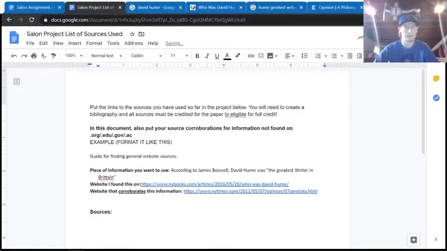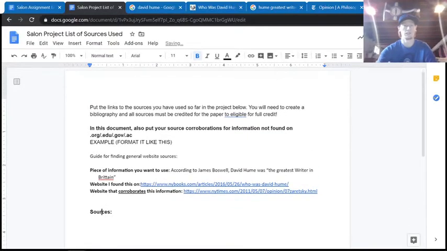So there's a way that maybe we can mention in the paper that some sources say blah, blah, blah, but it's hard to confirm this. And you can just come out and say it, but that way you can still get that interesting fact in your paper. All right. So, and then of course, all your regular sources, your .edus, .govs, .orgs are going to go in here as well.